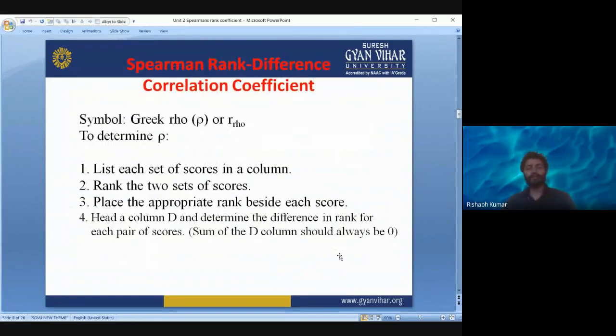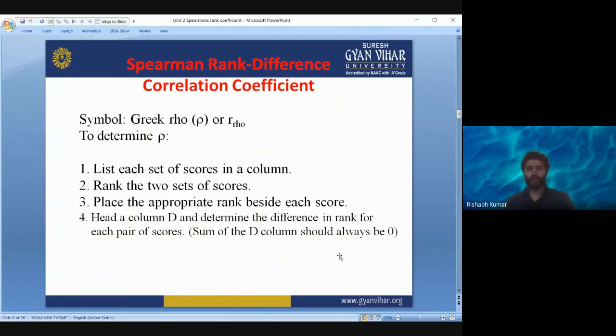So to symbolize Spearman's rank coefficient, we use the rho symbol, or r with the subscript rho.